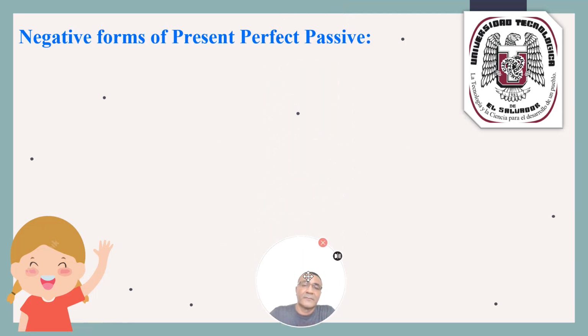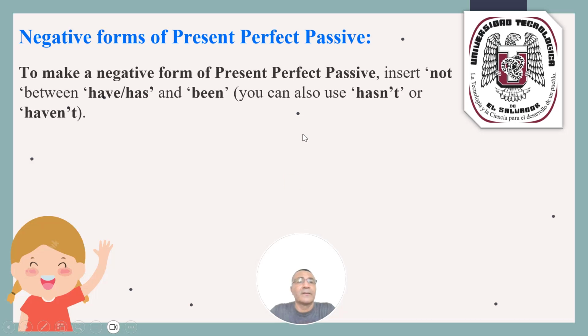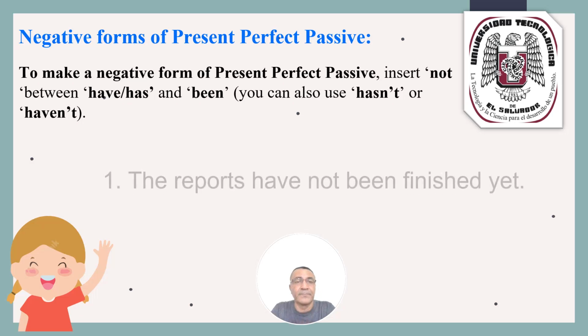And how can I make the negative form of the present perfect passive voice? To make a negative form of present perfect passive, insert not between have or has and been. You can also use hasn't or haven't.